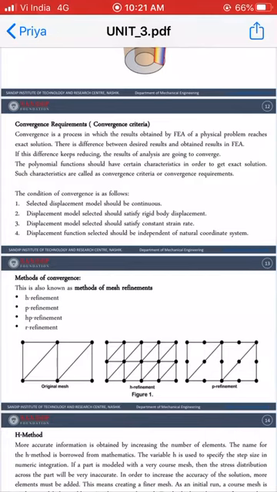So by using which type of requirements will we converge these results, these exact results, to the approximate results to the exact results? As in your numerical methods and optimization subjects, you have seen that by using iteration methods you will get approximate results, but if you increase the number of iterations, then you will get a solution which converges towards the exact solution. In all numericals, when you solve any numerical by using an iteration method, you will get a solution, but this solution is not exact, it is approximate.